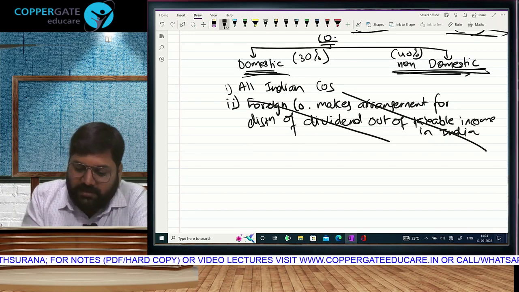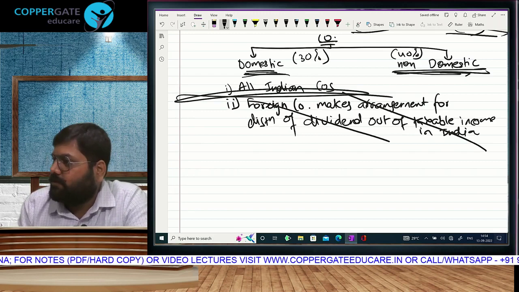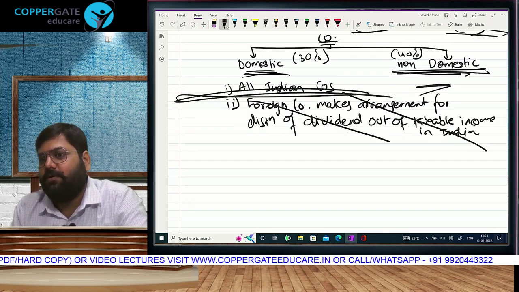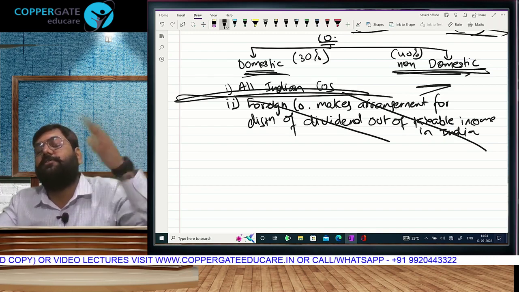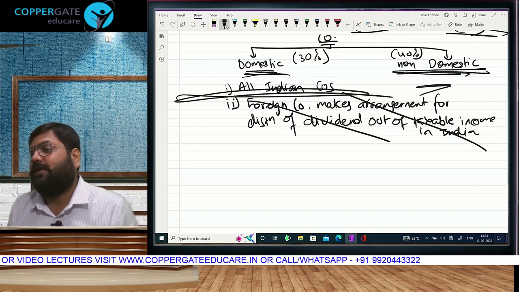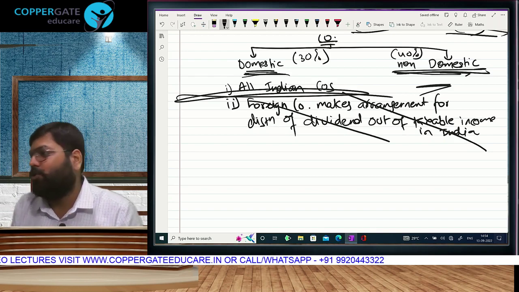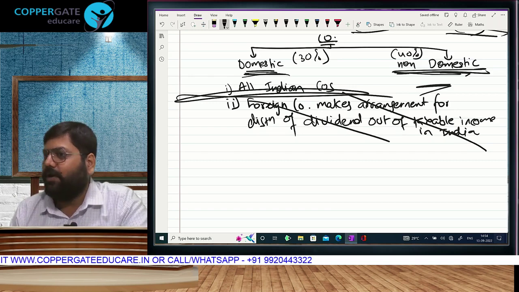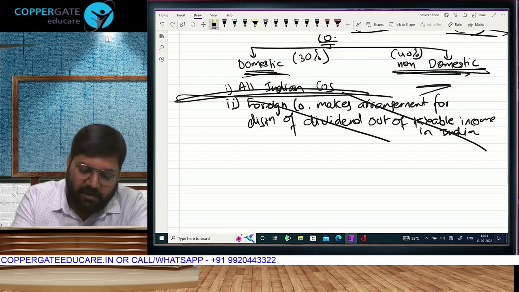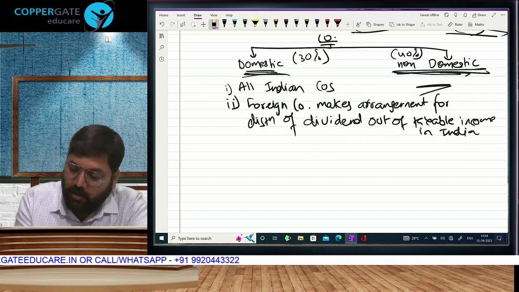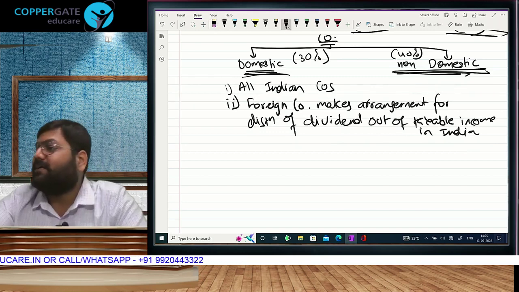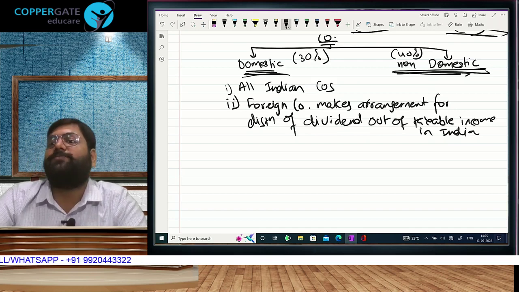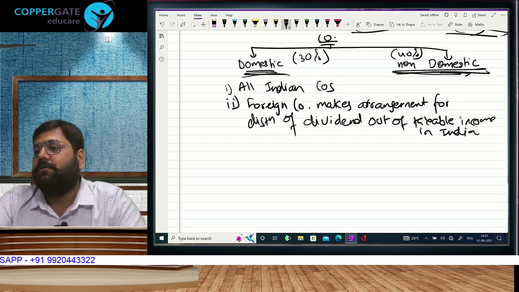Once companies avoid this, Indian companies remain domestic, and all foreign companies by default will go here because none of them have made any arrangement. That is why practicing CS learn them interchangeably. Practically, foreign companies don't do all this extra work. So an Indian company becomes domestic and a foreign company becomes non-domestic, but theoretically, legally, on paper, it is possible that a foreign company is distributing dividend to its Indian shareholders, and then for Indian tax purposes, it will be treated as a domestic company.